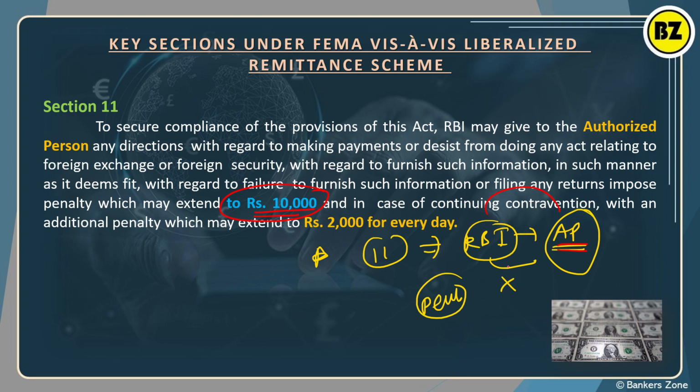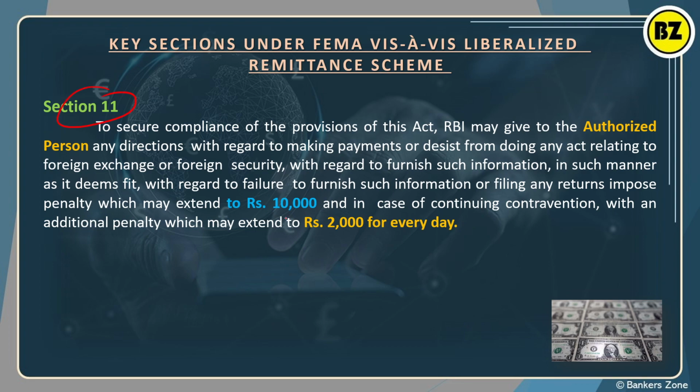And if they continue doing the fraud or continue doing the mistake, or they are not submitting the report, in such cases RBI can impose a further penalty of 2,000 rupees per day. It is a per day penalty on the AP that RBI can impose, right? Very simple. So section 11 is all about RBI penalizing up to 10,000 and 2,000 for every day of such continuous contravention on the authorized person who is a dealer in forex, right?